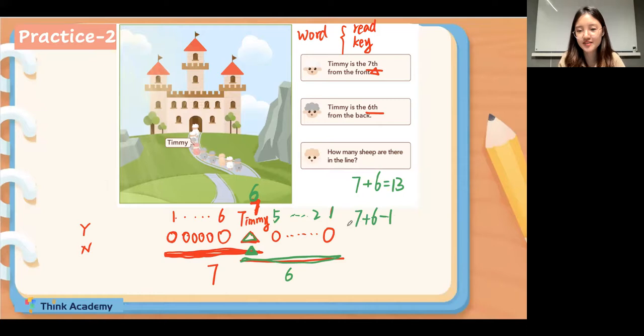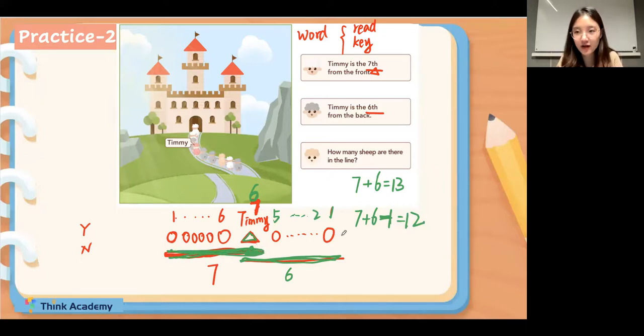So we need to use 7 plus 6 and minus 1. So we will have 12 shapes. 12 shapes. 14? Let's think about it. If we count from the front, there are 7 shapes, right? And Timmy has been counted in the 7.